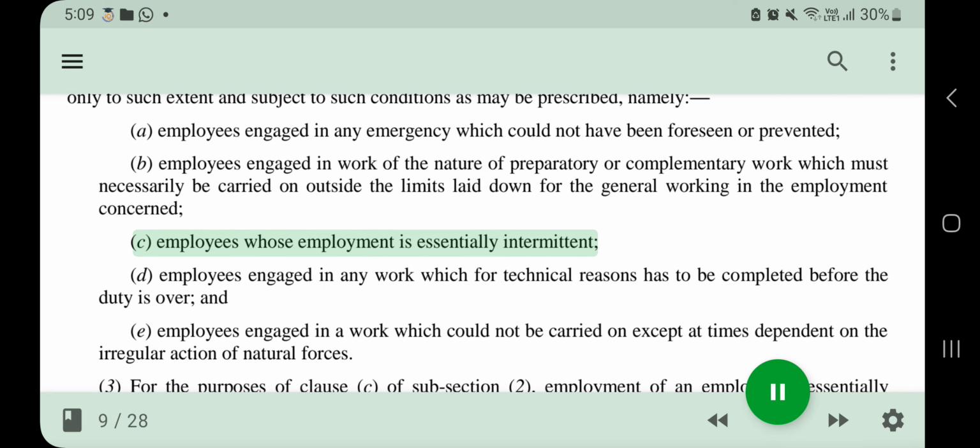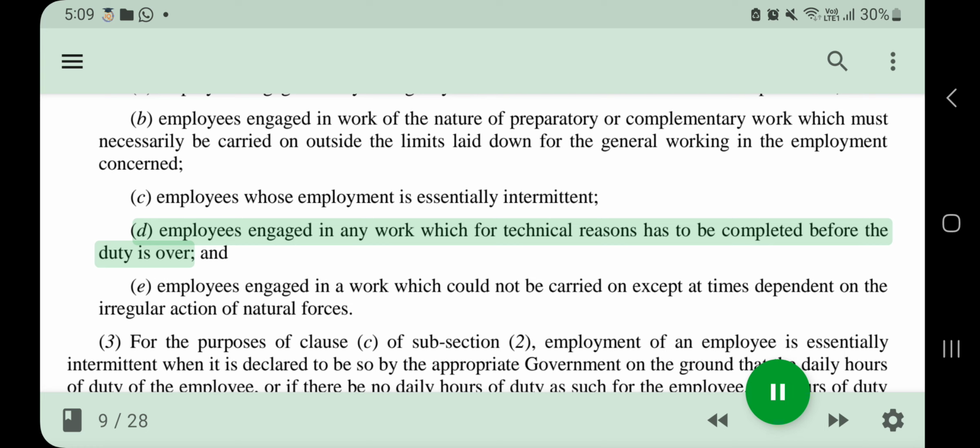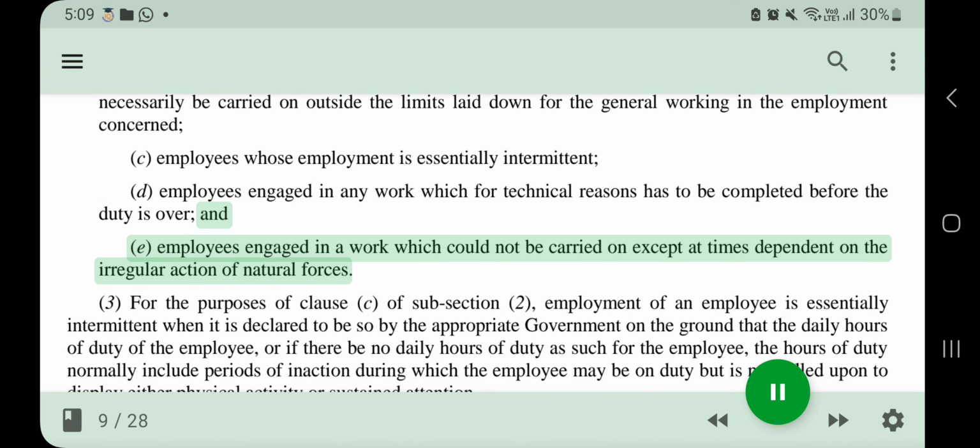C. Employees whose employment is essentially intermittent. D. Employees engaged in any work which for technical reasons has to be completed before the duty is over. And E. Employees engaged in a work which could not be carried on except at times dependent on the irregular action of natural forces.